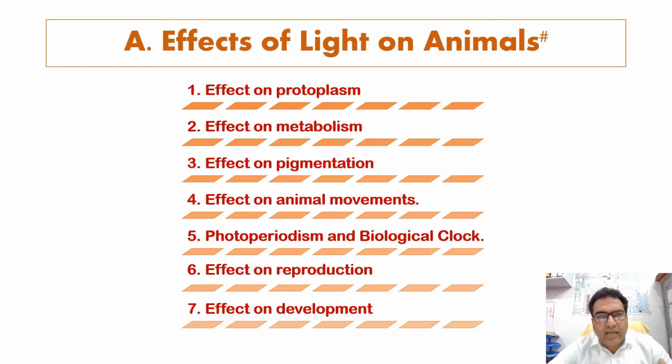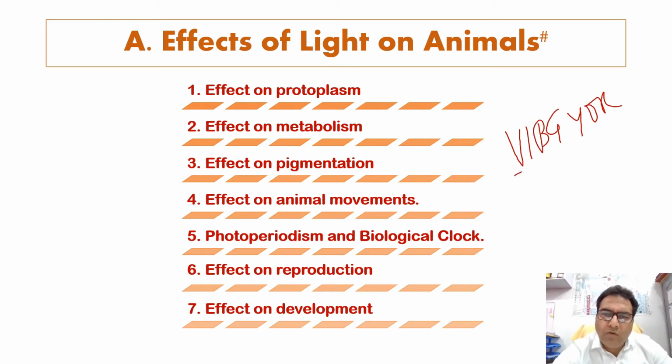There are certain animals which cannot properly distinguish between the different colors in the visible spectrum. In the visible spectrum we have VIBGYOR, that is violet, indigo, blue, green, yellow, orange and red.